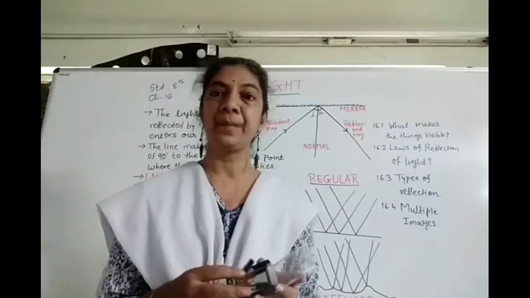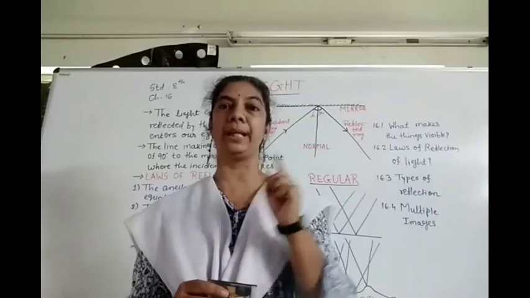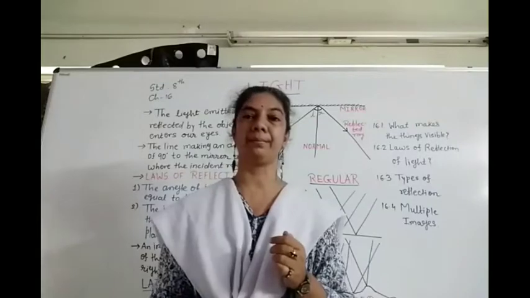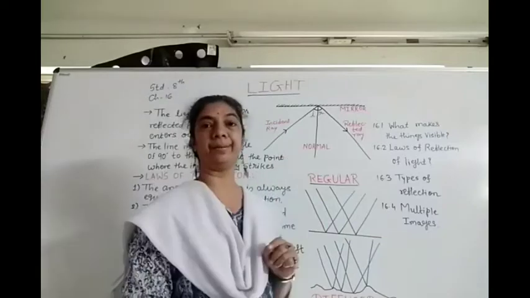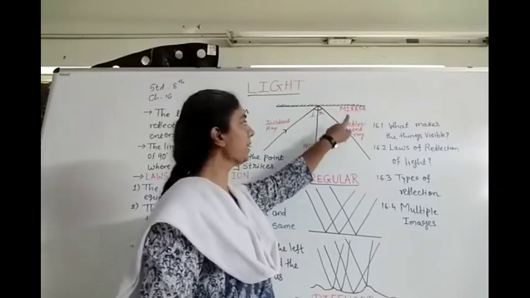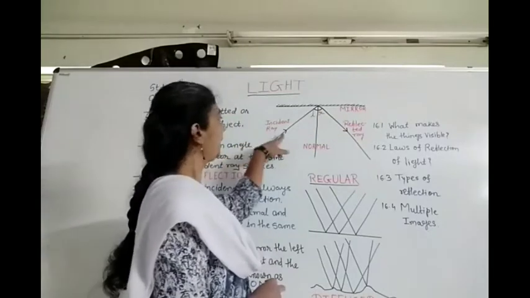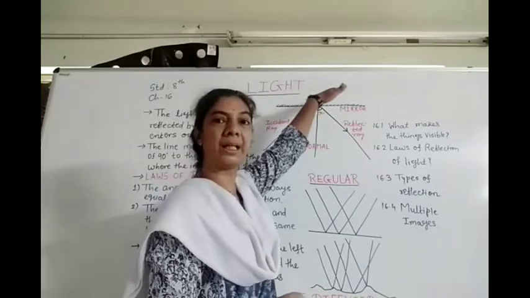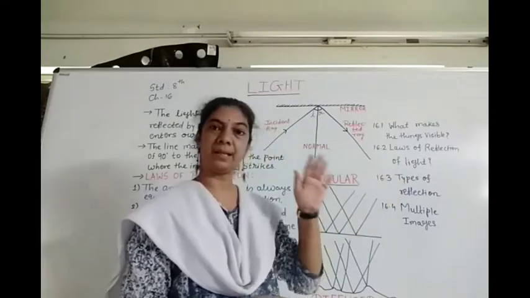So the first term: the light which is falling, which is striking, that ray is known as the incident ray, and the ray which is bouncing back is the reflected ray. You can see the diagram over here, in which this line is representing the mirror. Then, as I said just now, this arrow shows that light is coming, it is striking the mirror, and it comes back, that is the reflected ray.